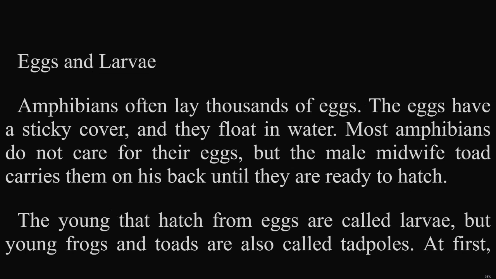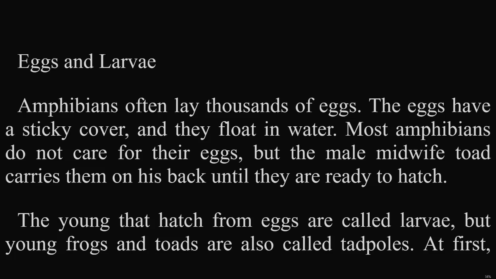Eggs and larvae. Amphibians often lay thousands of eggs. The eggs have a sticky cover and they float in water. Most amphibians do not care for their eggs, but the male midwife toad carries them on his back until they are ready to hatch.